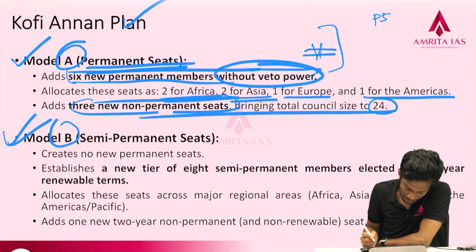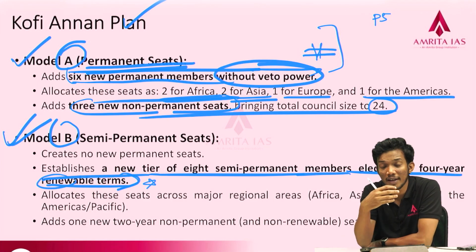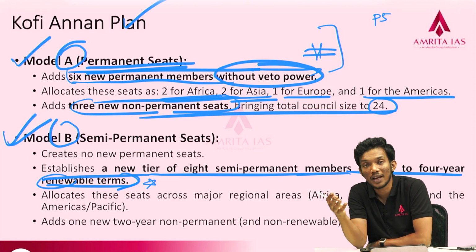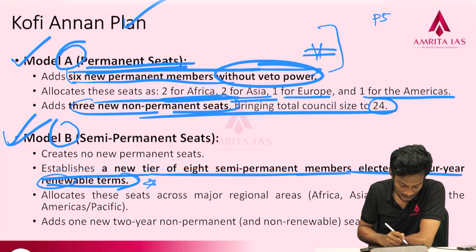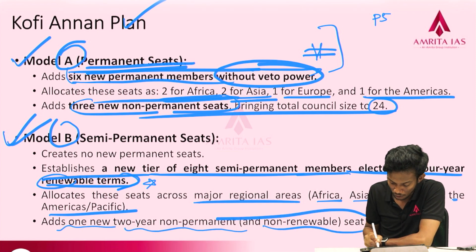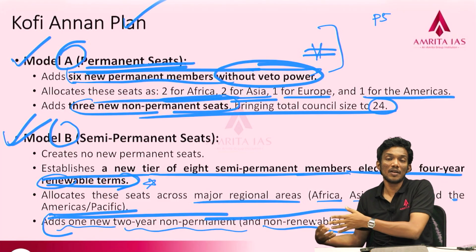Next one is model B with semi-permanent seats. No permanent seats are envisaged here. A new tier of 8 semi-permanent members elected for 4-year renewable terms. That is also significantly important, because currently we have 2-year terms which are non-renewable, so you have to take a break before standing for election again. It allocates these seats across major regional areas: Africa, Asia, Europe and the Americas. It adds 1 new 2-year non-permanent, non-renewable seat, along with the present 10+5 system.